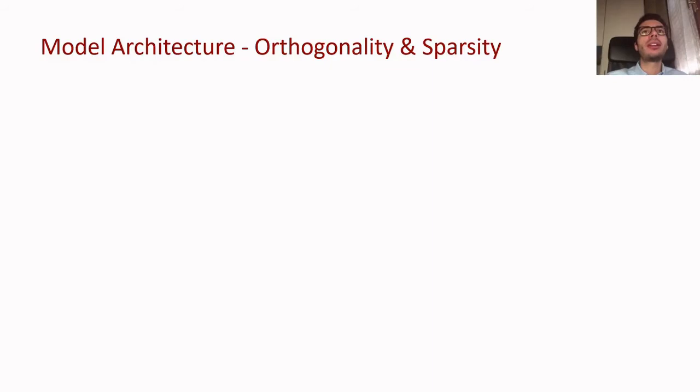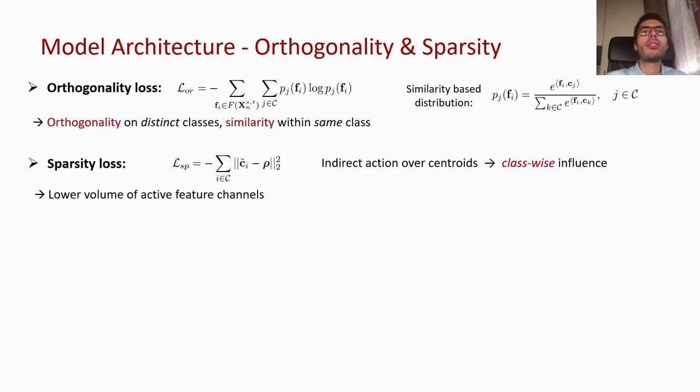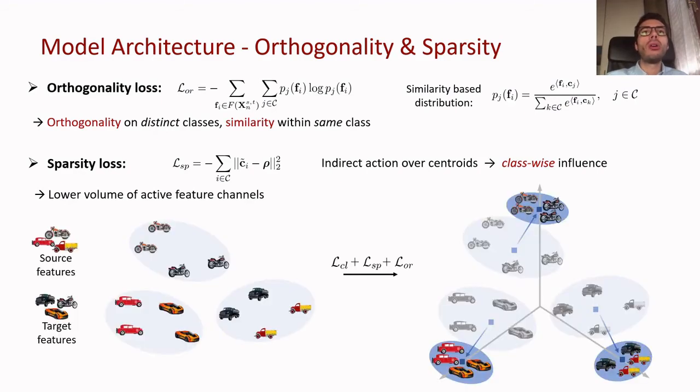We further regularize the latent space by means of the orthogonality and sparsity losses. The orthogonality objective is an entropy minimization loss over a similarity distribution between feature vectors and class centroids. Features from either domains, but different semantic classes, are forced to be orthogonal. Features sharing semantic classification are instead pushed to show high similarity. The sparsity objective further encourages a lower volume of active feature channels. The sparsifying action is applied on class centroids, with an indirect influence over all features from the same class. All combined, clustering, orthogonality, and sparsity modules provide a semantically consistent feature-level domain alignment.